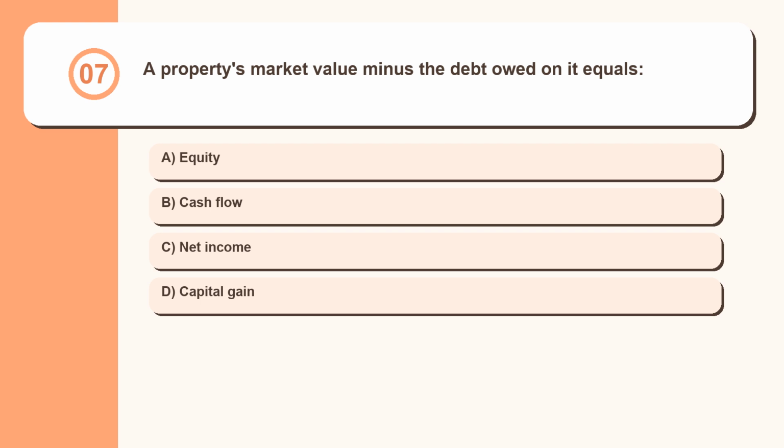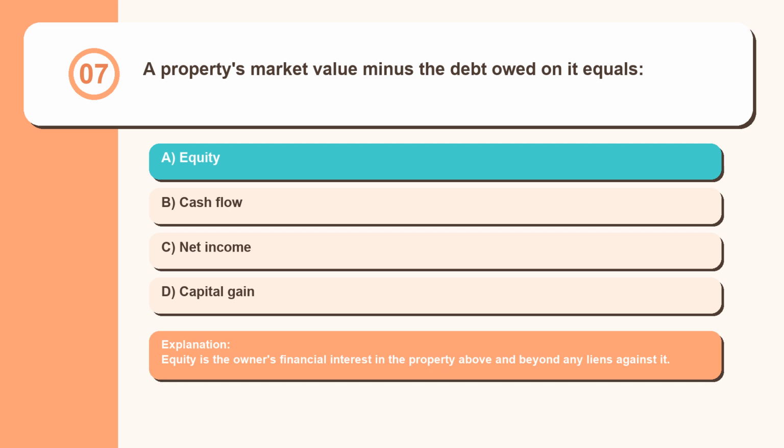Question 7. A property's market value minus the debt owed on it equals equity, cash flow, net income, capital gain. Equity is the owner's financial interest in the property above and beyond any liens against it.